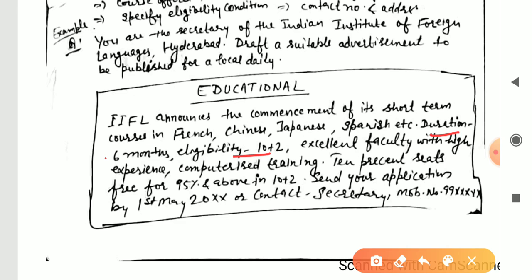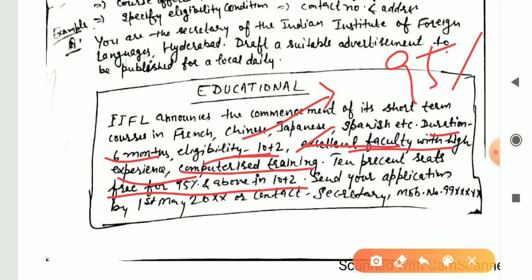So you will have to include the duration and eligibility condition, that those who can apply must qualify +2. Also you can write +2 with 60%, 70%. Excellent faculty with high experience, you can tell about the different types of facilities they are getting. They will get computerized training, that the training will be computerized. 10% seats free for 90% and above in +2. So there is also a scholarship. Those who have got 95% and above can even get some scholarship, that is free seats. 10% seats are free there.